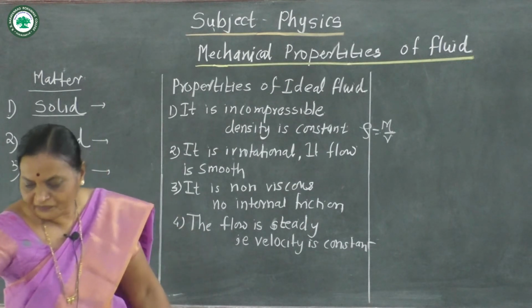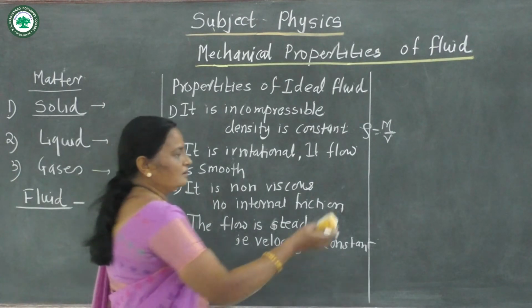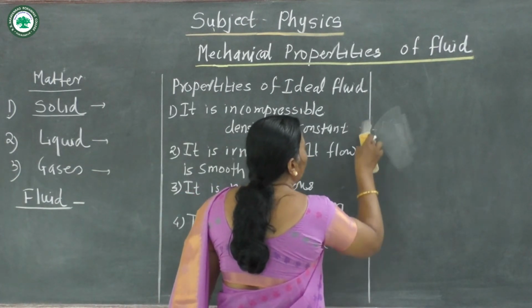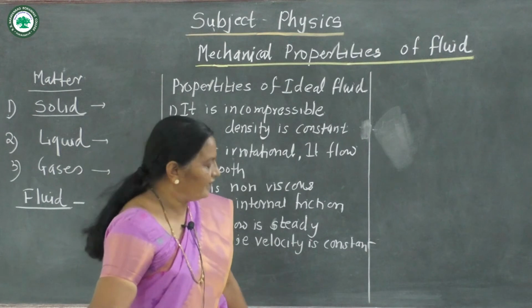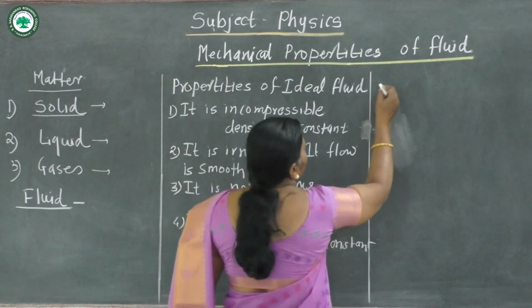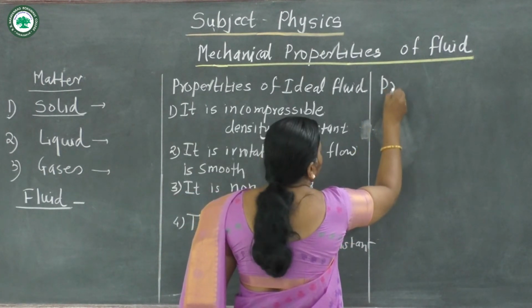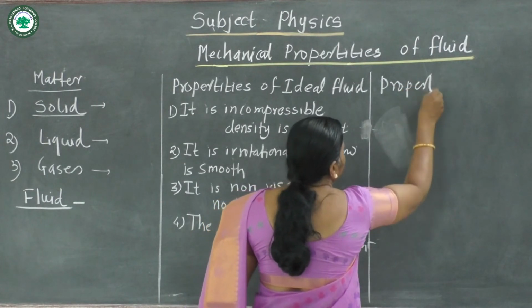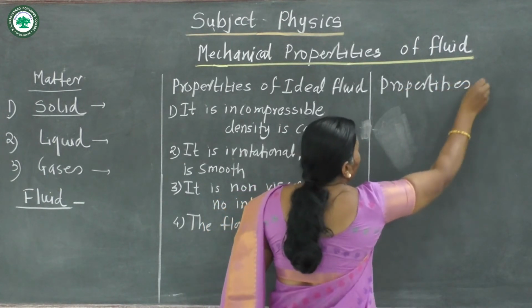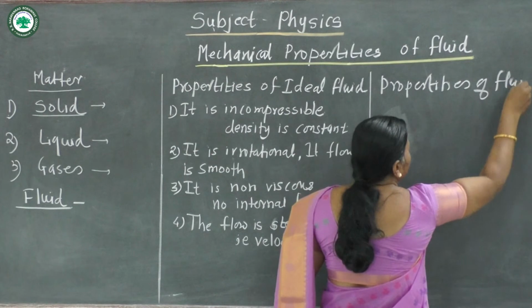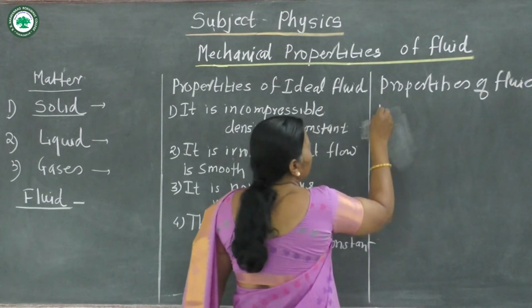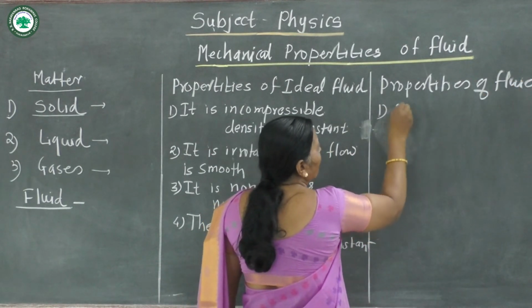Now we see the properties of real fluid. First property of fluid: it can flow.